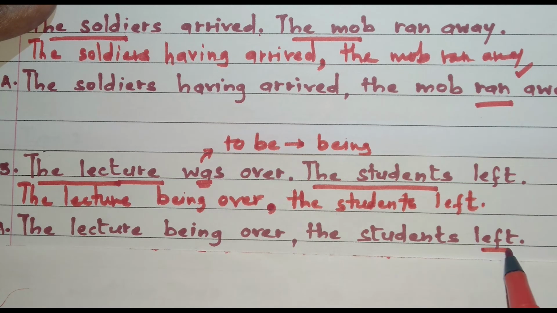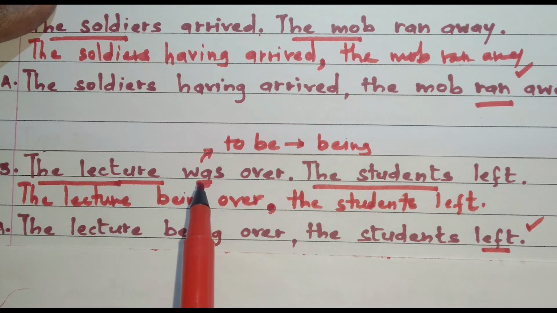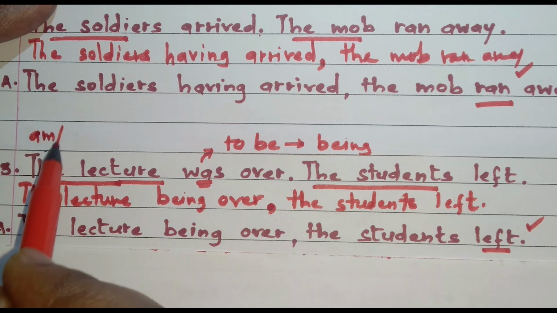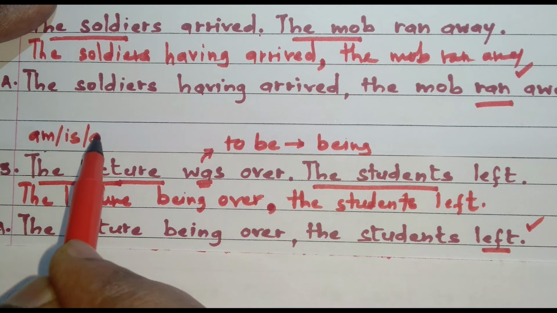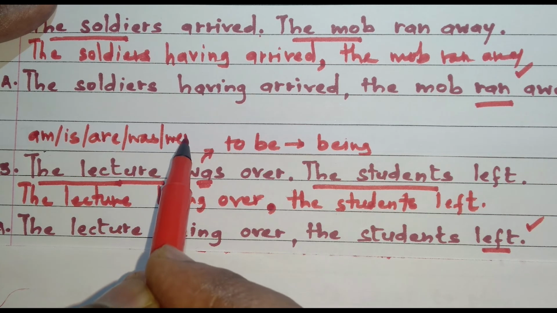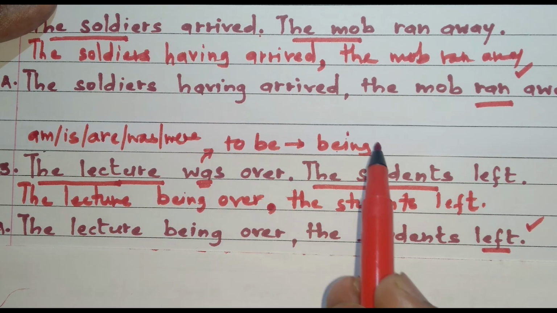Here, left is the only finite verb, and therefore the sentence is a simple sentence. Friends, there's one thing which I would like to inform you, and that is, here the helping verb is was. If the helping verb is am, is, are, was, or were, we have to use being.